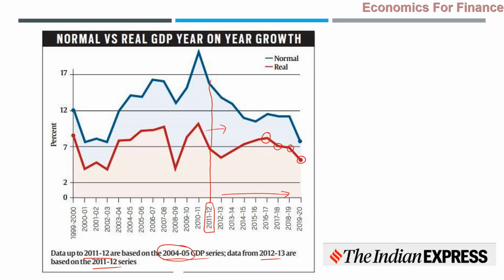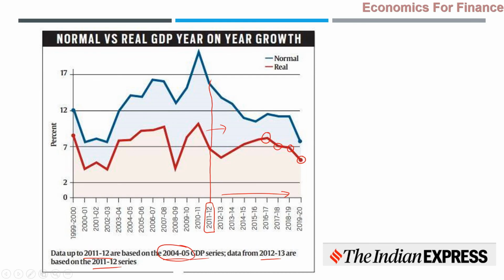For example, we cannot compare the 2004-5 data with the 2017-18 data directly here. Why? Because the base year taken for 2004-5 growth rates computation and 2017-18 growth rates computation is not the same. So when the base year is the same, the comparability will be better. When the base year changes, naturally the comparability of past data with the current data will become difficult. But once 2012-13 onwards, whatever the base year is used, which is 2011-12, all those things will be definitely comparable, no doubt in that.